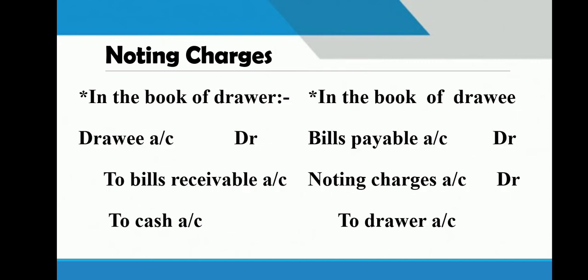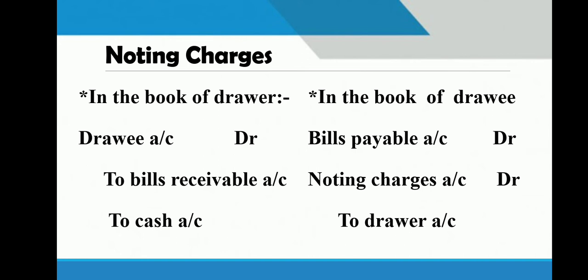What will be the entries in case of noting charges? So in the books of drawer, drawee account will be debited to bills receivable to cash. This is the journal entry of dishonor of bill, drawee account debit to bills receivable, dishonor entry. In that we have to add to cash. This is the amount which is paid to the notary public for noting charges. Now here the liability of drawee will increase with the amount of noting charges.